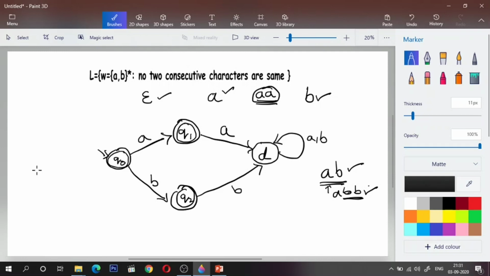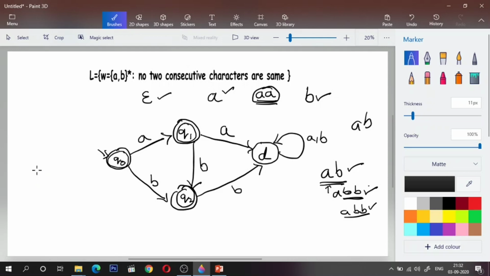Can I remain in Q1? No. Again, it would allow any number of A followed by any number of B's. If I remain in Q1, even that will be accepted. So where should I go? I shouldn't go to the dead state because AB is completely valid, right? So what should I do? Can I go to Q2?